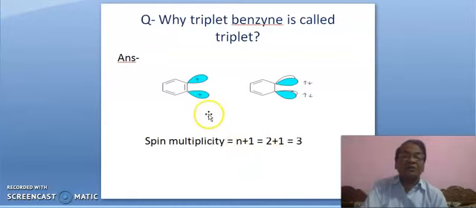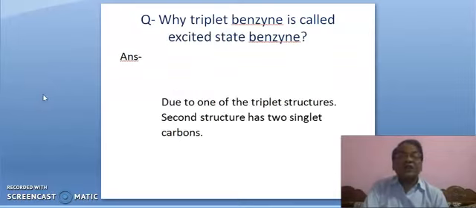of unpaired electrons, and the number of unpaired electrons is 2. Therefore 2 plus 1 is equal to 3. Thus spin multiplicity is 3, and that's why triplet benzene is called triplet, corresponding to 3. Okay. And it is the second structure. We will also discuss it here.